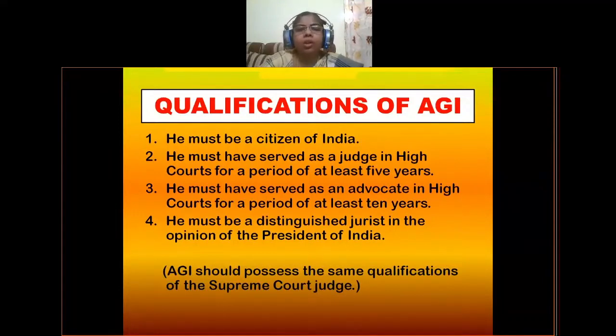So the Attorney General should have worked for 5 years as a judge in any one high court or more than one high court, continuously. Next, he must have served as an advocate in high courts for a period of at least 10 years. So as a judge he has to work for 5 years, and as an advocate he has to work for 10 years, in any one high court or more than one high court continuously.